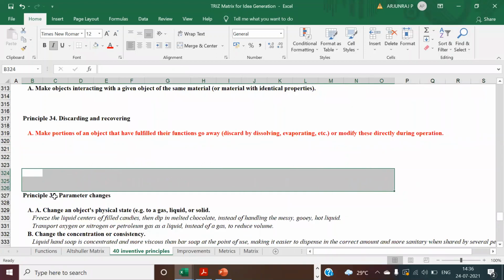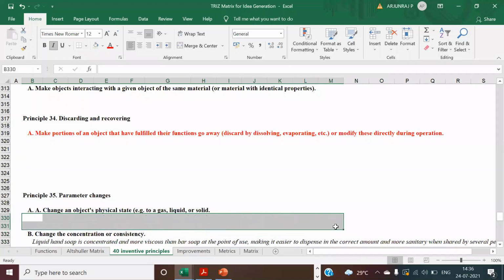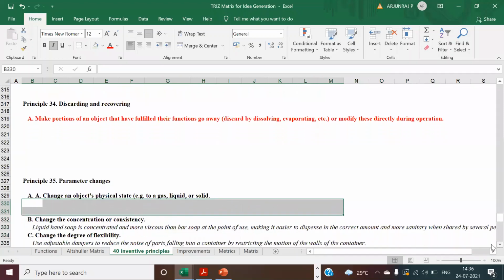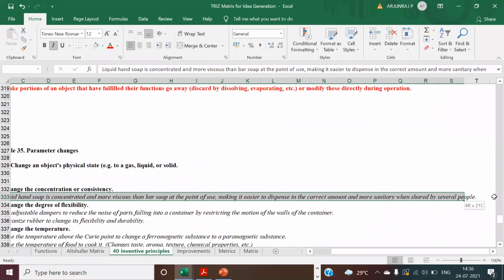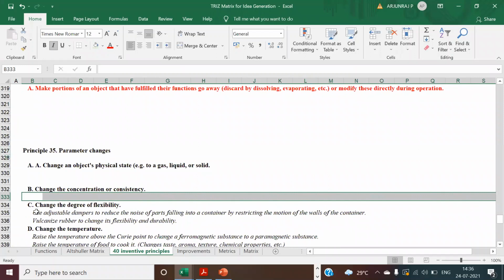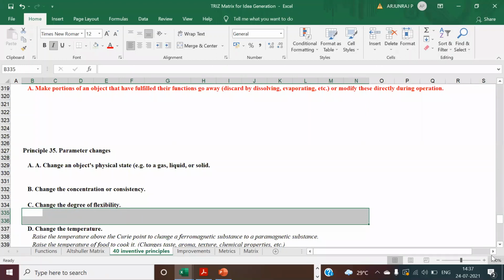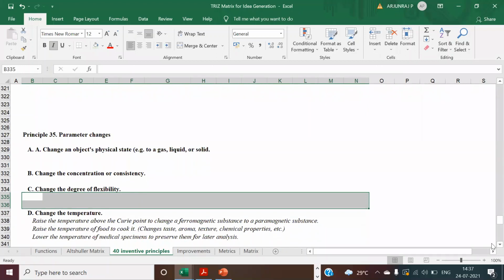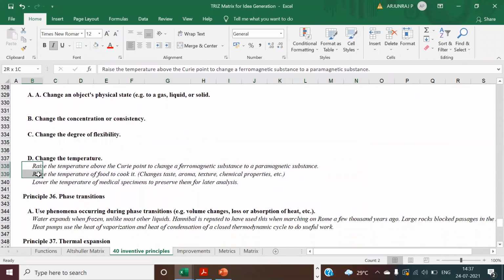So even you can change the parameters also. For your process, you can change parameters in such a way as to improve the productivity. Change the concentration or consistency. Concentration means the material. Change the degree of flexibility. Yes, flexibility should be there. Change the temperature if required, the operating temperature, but it may not be applicable. All this may not be applicable all the time, but depending upon the application, you can select.